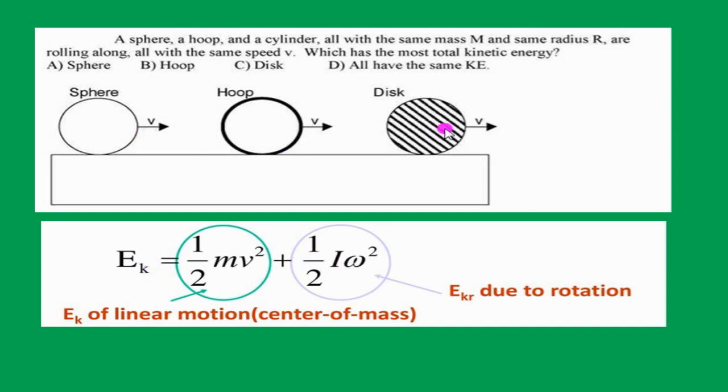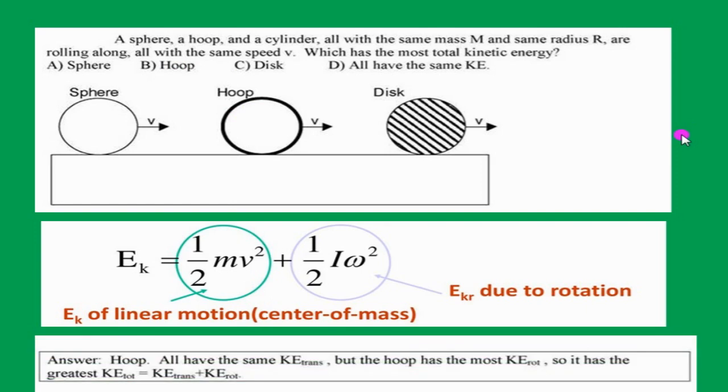So out of three objects, hoop has the highest mass moment of inertia, hence the total kinetic energy of the hoop is more. Hence the correct option is B, hoop. All have the same kinetic energy in translations, but the hoop has most kinetic energy due to rotations, so it has the greatest total kinetic energy.